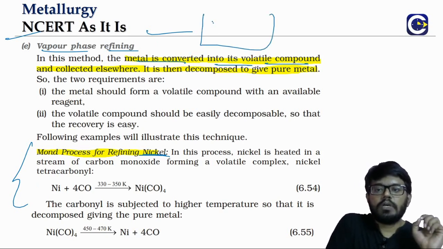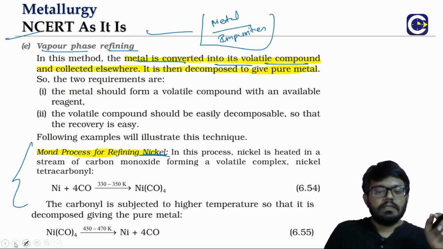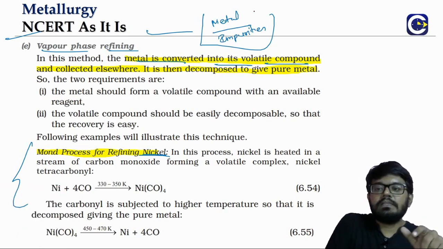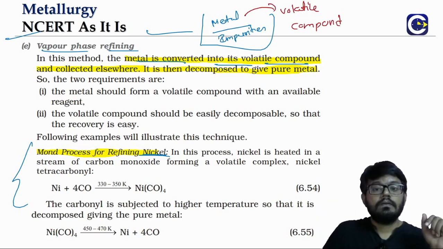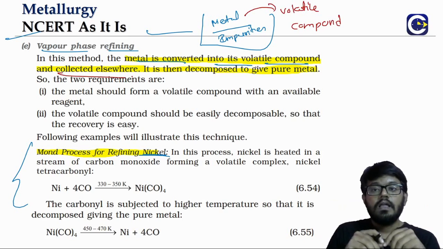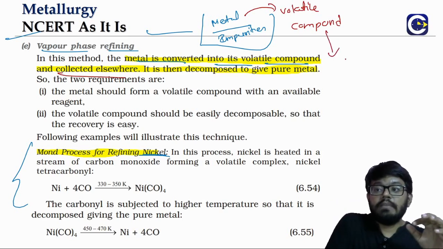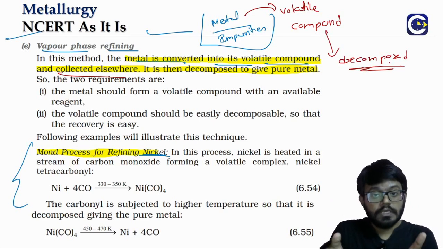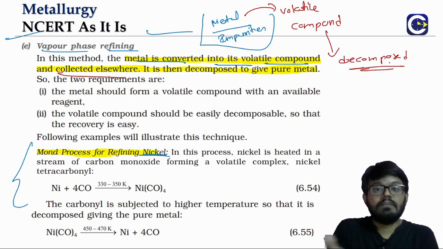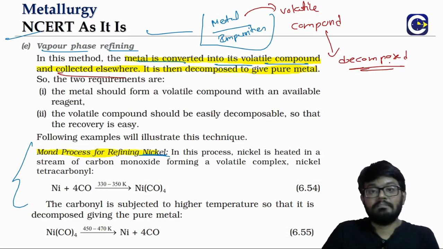So impure means you have a metal, and along with the metal you have the impurities. The thing is, this metal should have a property where it can be easily converted into a volatile compound. What happens as a result of it? That volatile compound will just come out, which we can collect somewhere. And forming a volatile compound itself will not be able to help us. If this volatile compound is very stable, then that will be a problem for us, because it is like the same previous case.